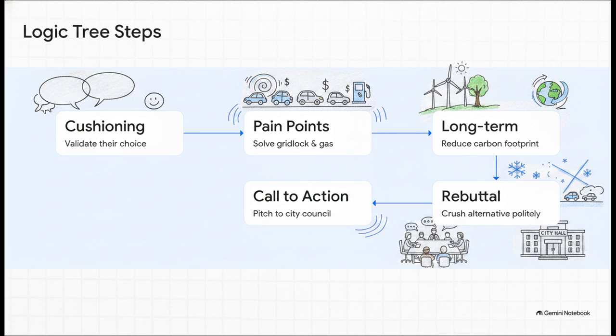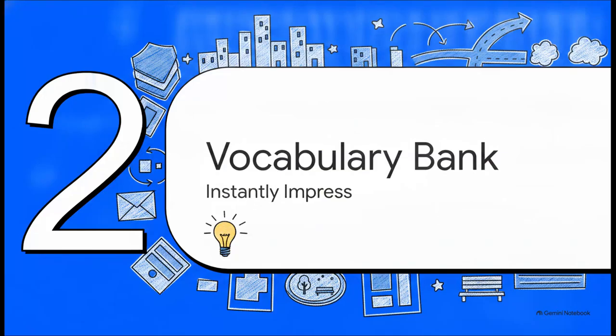Step 3, zoom out. Highlight the long-term benefits, like shrinking the carbon footprint. Step 4, and this is absolutely crucial, you politely crush their alternative by exposing its flaws, like the harsh winter. And Step 5, finish strong with a realistic call to action involving local decision makers. Lock that structure in. Moving on to Section 2, bonus vocabulary bank, words that instantly impress.